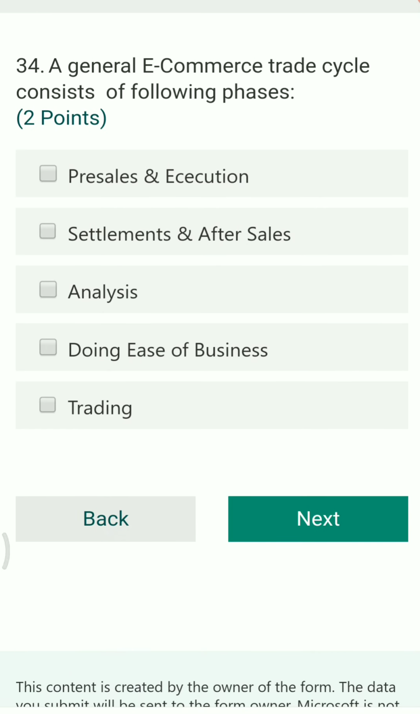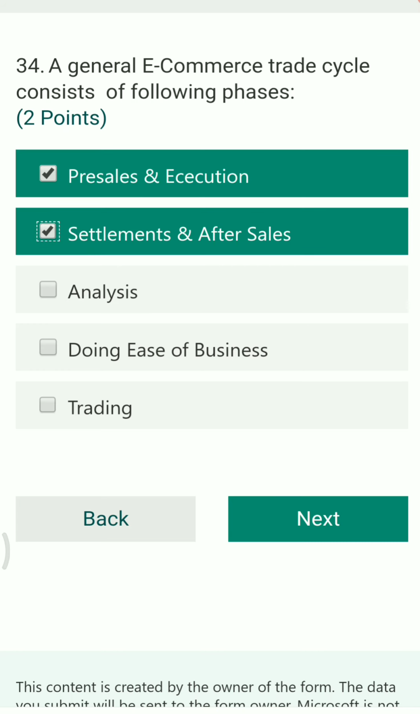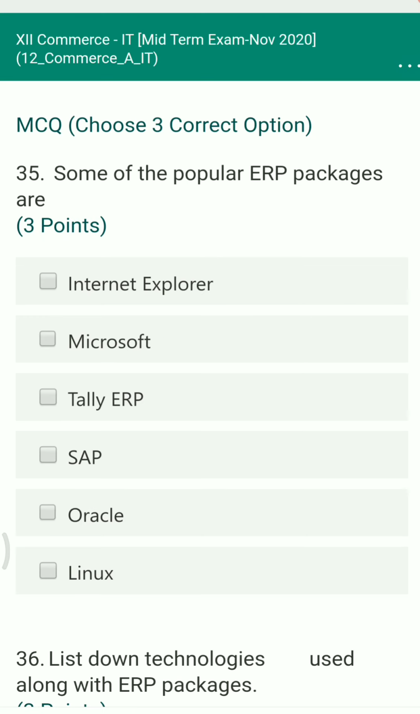Next question. A general e-commerce trade cycle consists of the following phases. Basically we have a total of four phases, that is pre-sales, execution, settlements and after sales. So options A and B are the right answers.